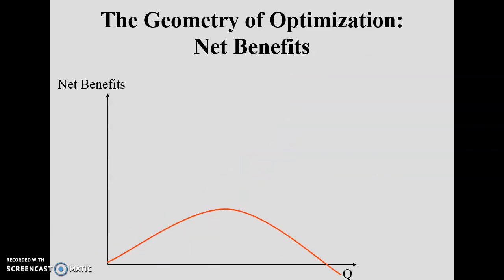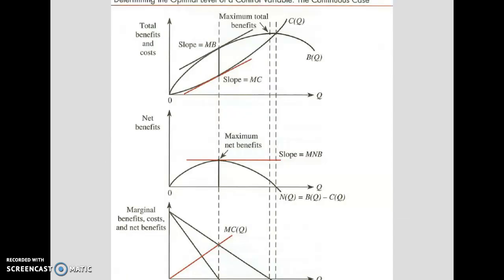This is your profit curve, and this is the maximum at this point. The slope of the profit curve represents the marginal net benefit.